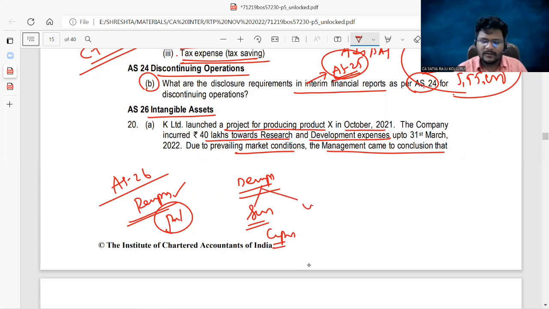If the product is unsuccessful, again, you can charge it to profit and loss account. Sir, take the base provisions of AS26, or you can take the base provisions of AS10. Both are same, related to recognition of the asset. When an intangible asset or when a PPE can be recognized into books of accounts, it has the capability to generate the future economic benefits.